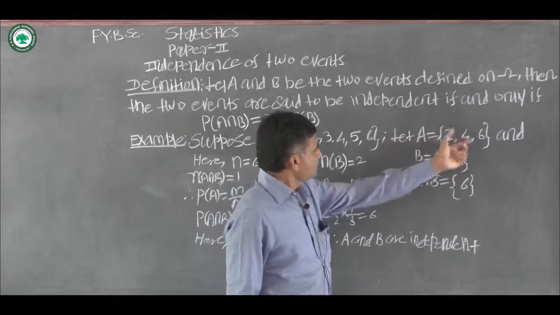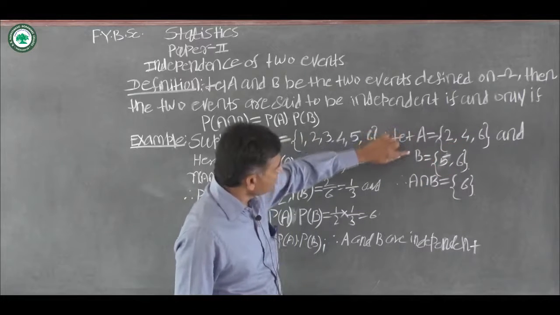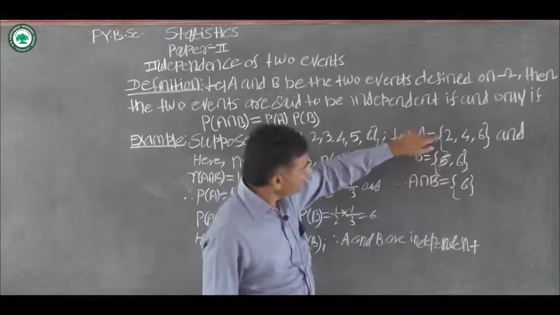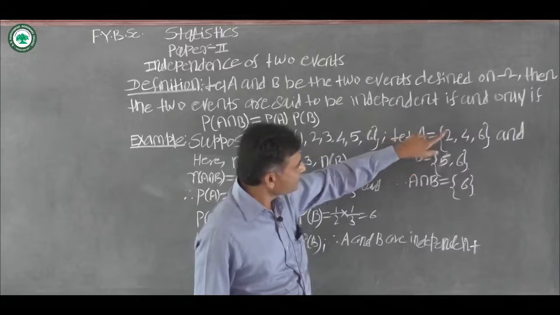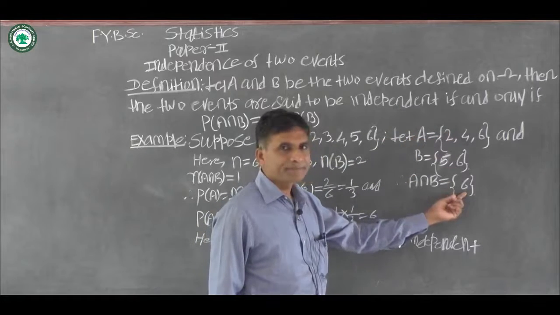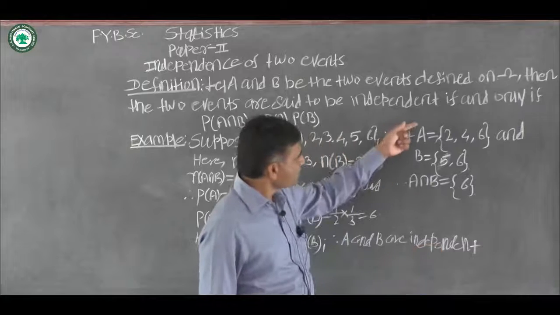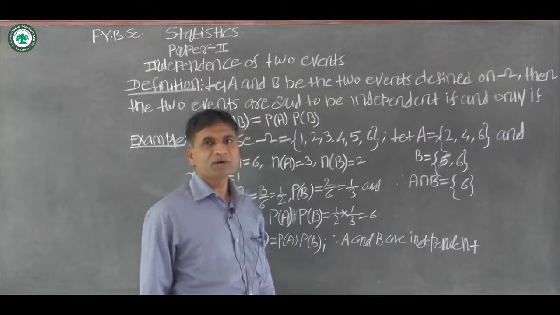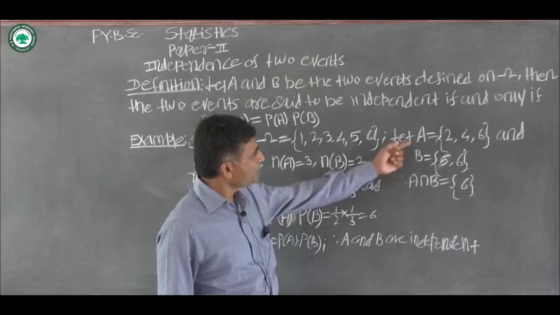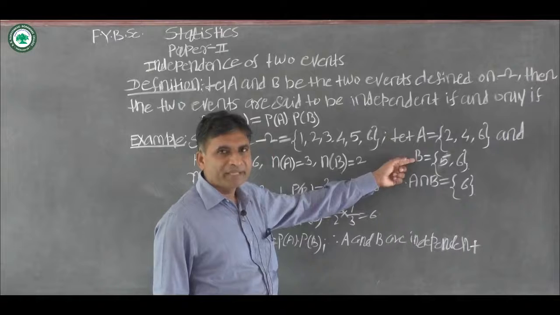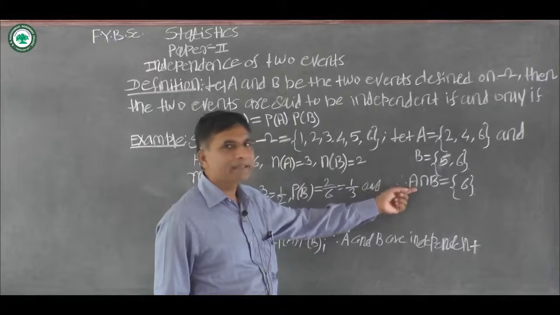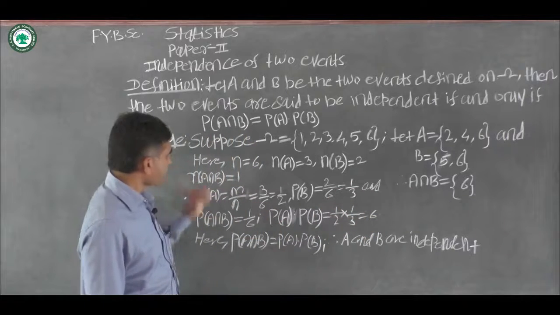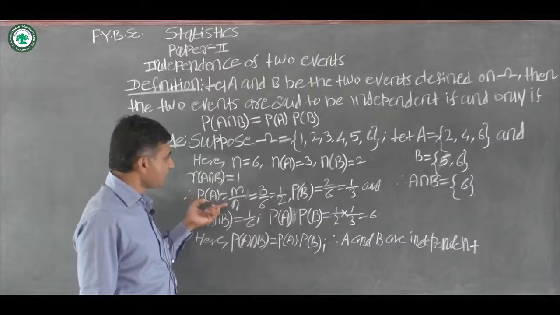Then A intersection B is equal to 6, that is the common element between event A and event B. Now we have to find the probabilities of these three events. By using the classical definition of probability, we can find probability of event A, probability of event B and probability of event A intersection B. Here probability of A is equal to m by n.